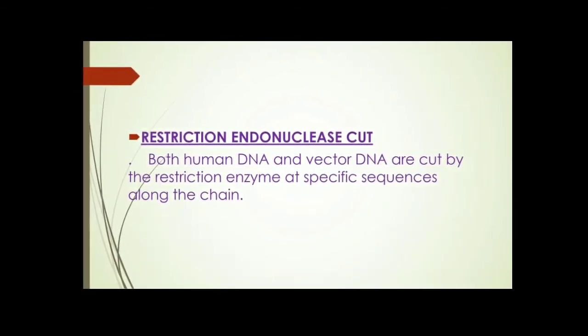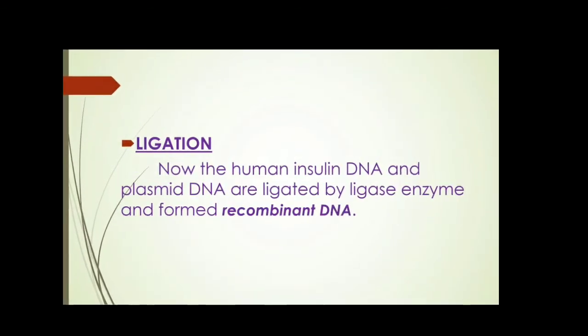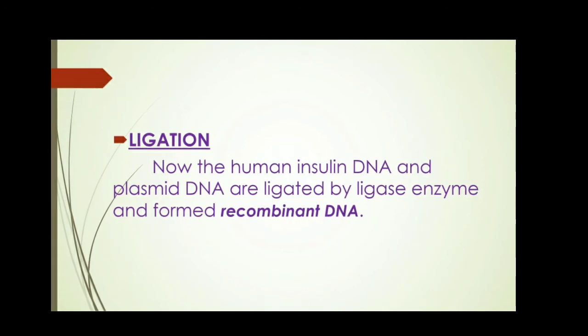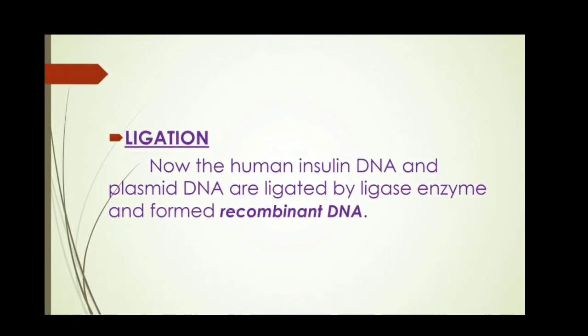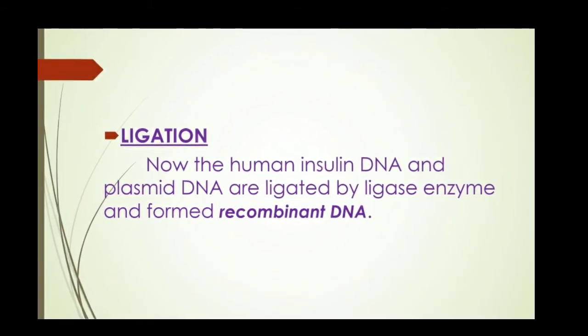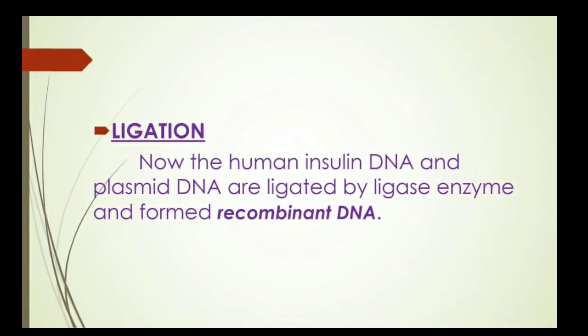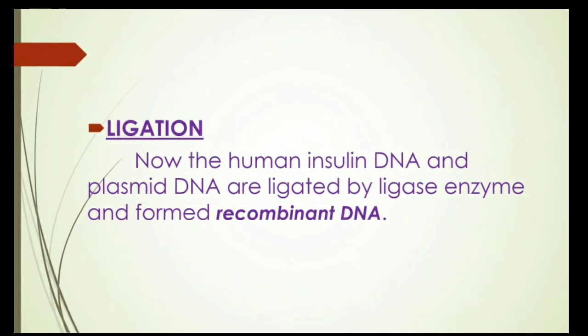Right? Then the next step is ligation. The cut insulin DNA and the cut plasmid DNA are ligated by the ligase enzyme and form a recombinant DNA.